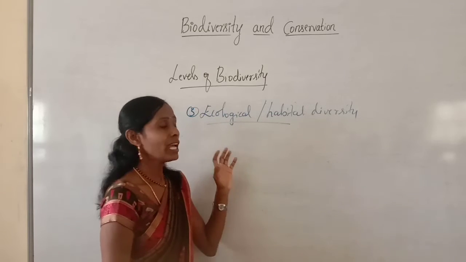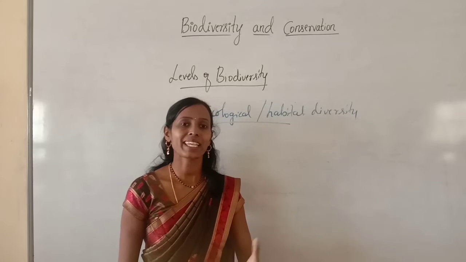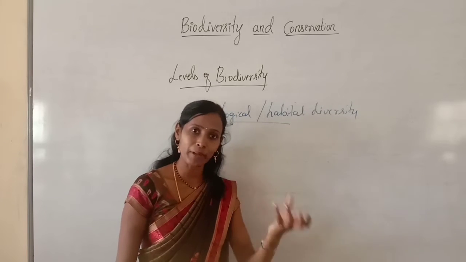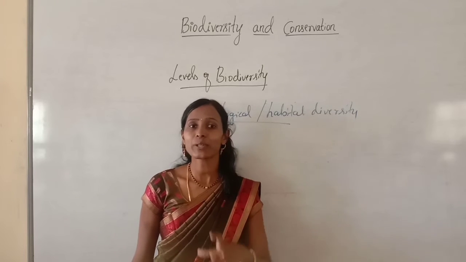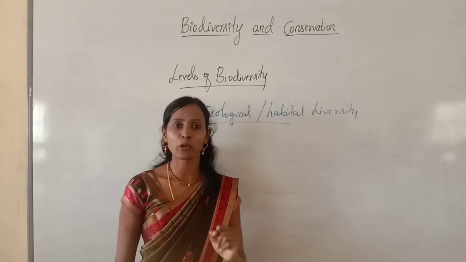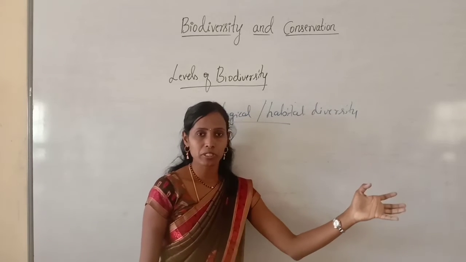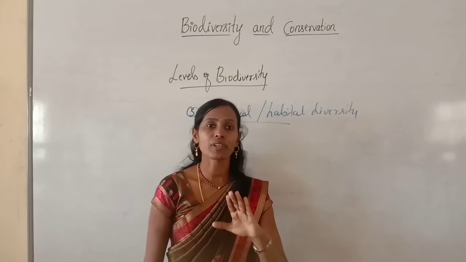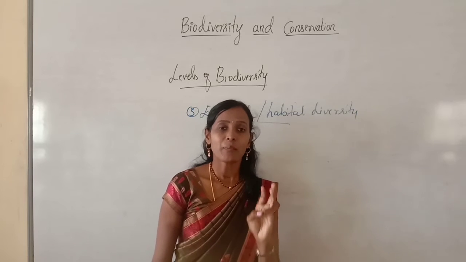We can also define it as the presence of different varieties of ecosystems in the biosphere. Either we say presence of different habitats within the ecosystem or different varieties of ecosystems within the biosphere, it is called ecological or habitat diversity. In genetic diversity, we considered variations at the gene level.